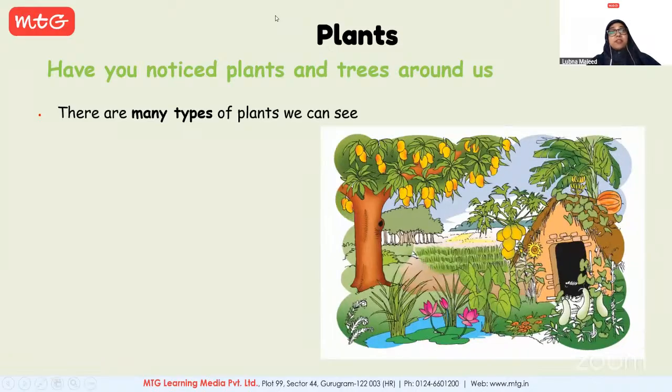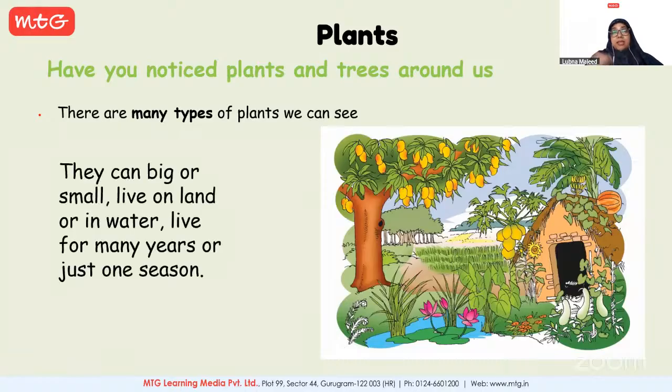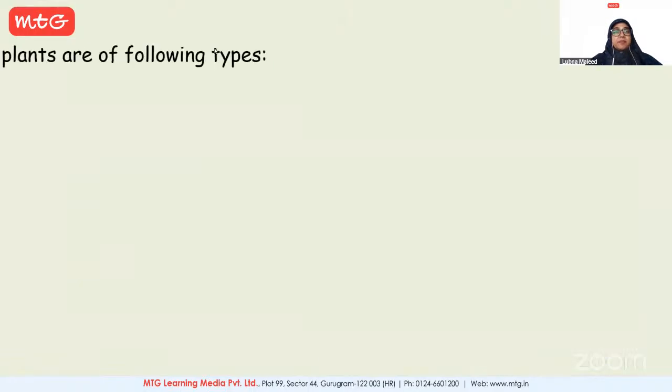So we see different types of plants, different varieties, different colors, different sizes. Some are big, some are small. Based on their sizes, based on their structures, they are actually identified, or you can say they are grouped into different types, and we'll see in the upcoming slides.